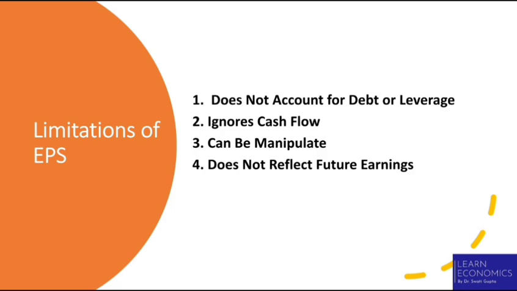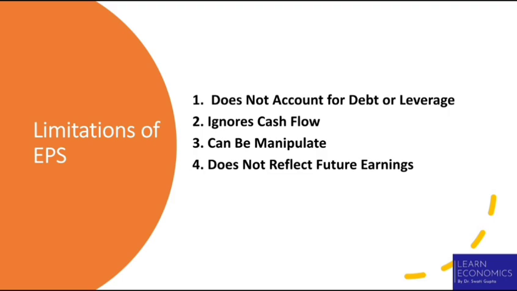Despite similar EPS, Company B is more risky due to its debt. Now, second point, ignores cash flow. EPS focuses on accounting profits and ignores actual cash flow. A company may report a high EPS, but if the company experiences cash flow issues, it can affect its ability to pay dividends or reinvest in the business.